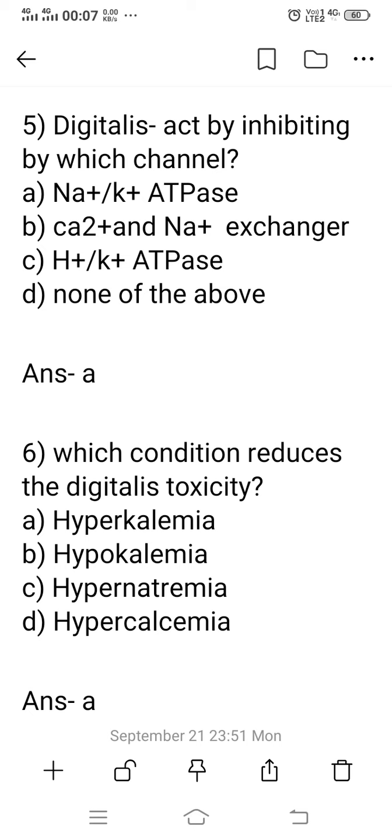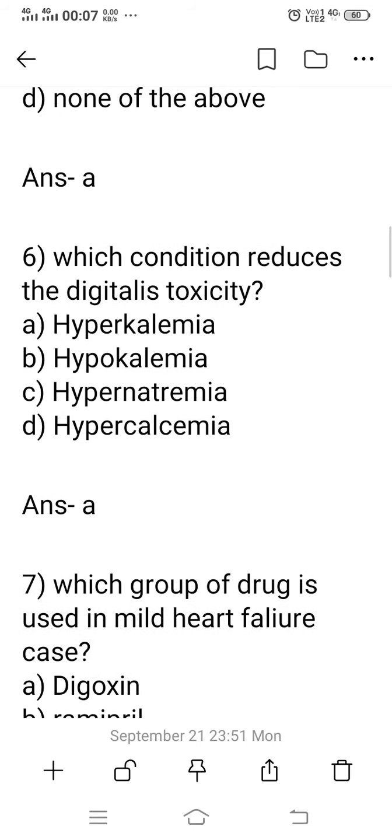Option B, calcium sodium exchanger, is not the right answer. It is wrong, because in this exchanger calcium goes outside and sodium comes inside. Option A, sodium potassium ATPase, is the right answer. Digoxin or the digitalis group of drugs act by inhibiting this type of channel, the sodium potassium ATPase channel. So the right answer is option A.